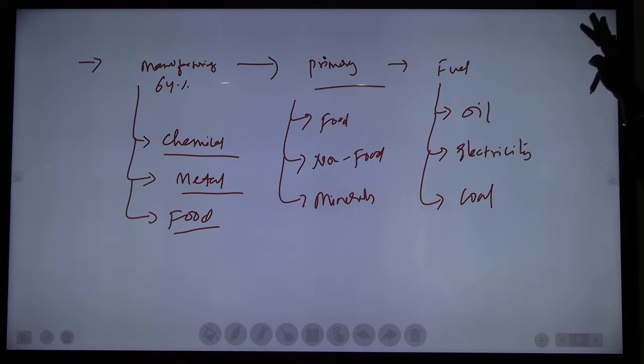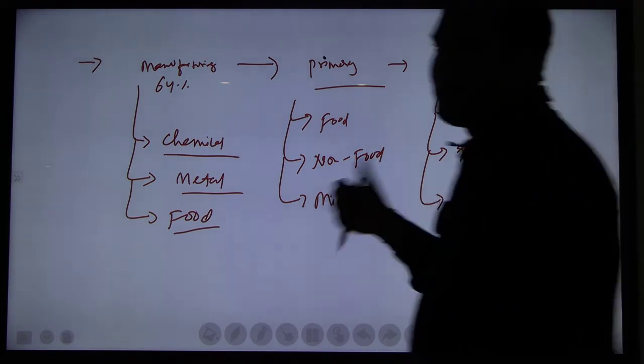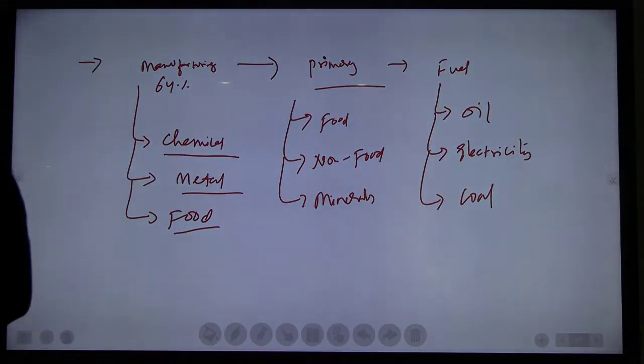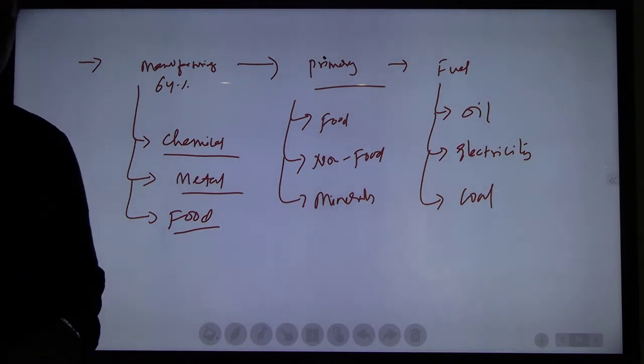In primary articles, food, then non-food, then minerals. In fuel, oil, then electricity, then coal. Please remember this weightage system. It is very important from the prelims point of view. In prelims they will ask you to arrange the following in chronological order of their weightage in WPI. So we need to remember who has the highest weightage and who has the lowest.